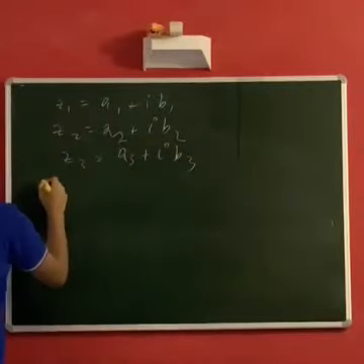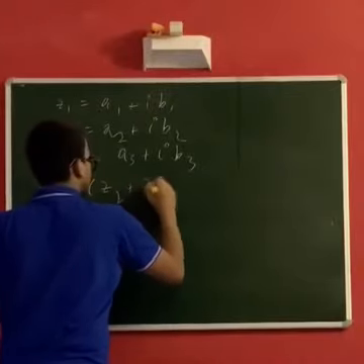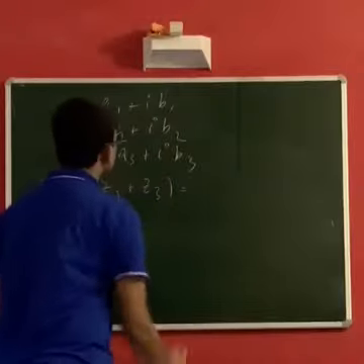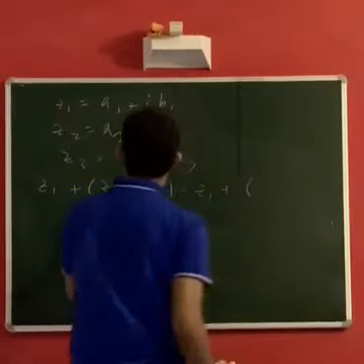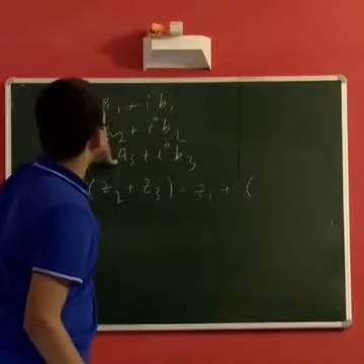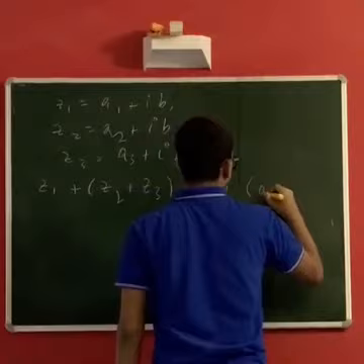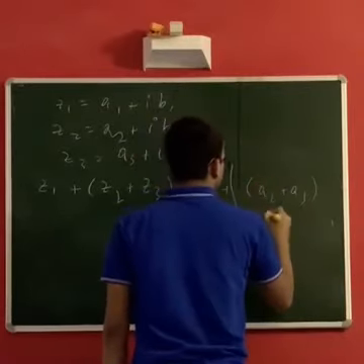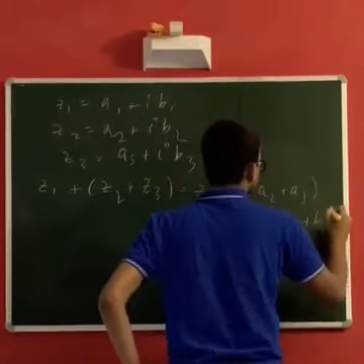So first I want to find z1 plus (z2 plus z3). z2 plus z3 is a2 plus a3 plus i times b2 plus b3.